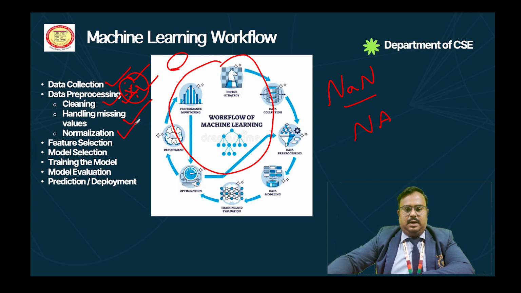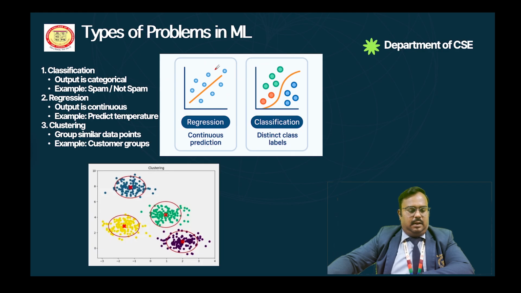So next one is normalization. What is meant by normalization? Normalization is nothing but the standardized or normalized form of the unstructured data. After that we have to do feature selection, model selection, training the model, model evaluation, prediction and deployment. These things were already discussed in this video. So next we will move to types of problems in machine learning.